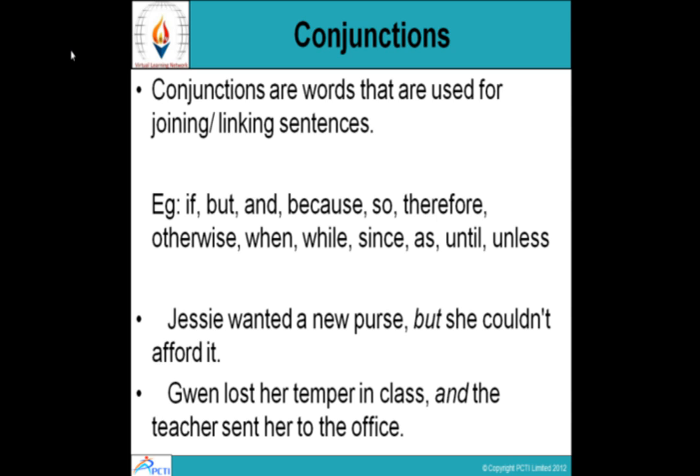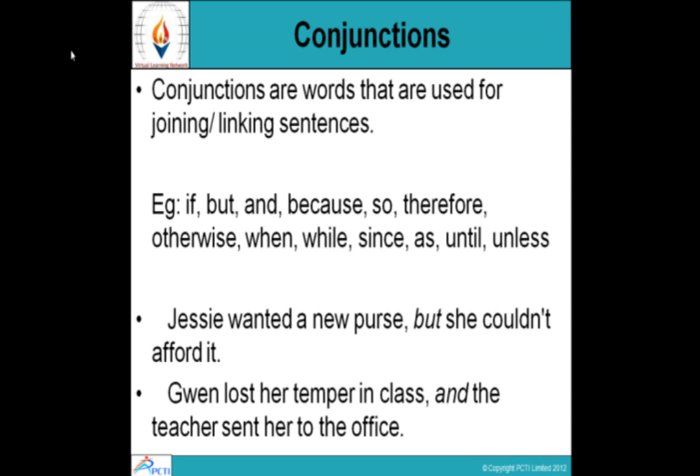Jessie wanted a new purse. Jessie could not afford it. These are two separate sentences, and we have linked those two sentences with but. Jessie wanted a new purse, but she couldn't afford it. Gwen lost her temper in class and the teacher sent her to the office. So Gwen lost her temper in class, the teacher sent her to the office. We have joined these two sentences using the word and.